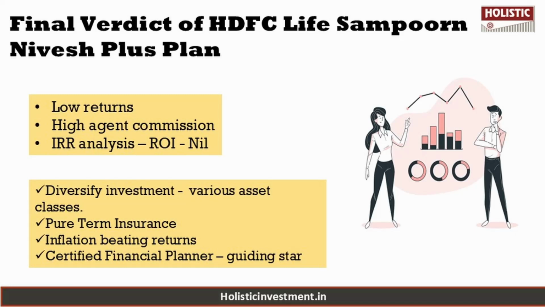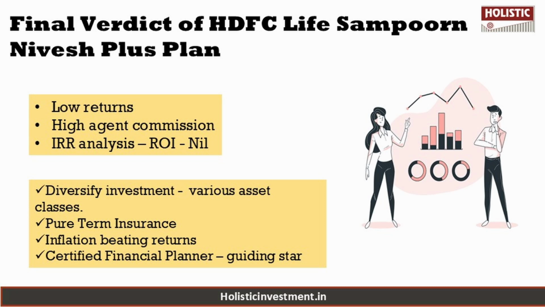So this policy provides you with flexibility in selecting death benefit options and offers you a wide choice of 11 market linked funds. Depending on your financial needs and market outlook, you can choose a suitable plan variant and switch between funds accordingly. However, a closer analysis of the internal rate of return, IRR, reveals that the plan does not deliver inflation beating returns. So for long term investors aiming to build a sizable corpus, this plan may fall short of expectations.